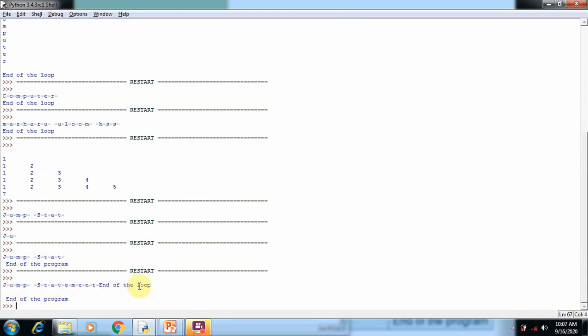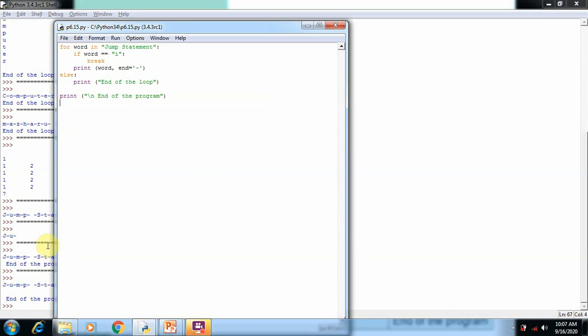After that, end of the loop is also executed, and then end of the program is also executed. You can see jump statement, end of the loop, end of the program, all the statements are executed. All the letters are printed one by one, and the end of the loop and the end of the program are also printed, because the I letter is not here.